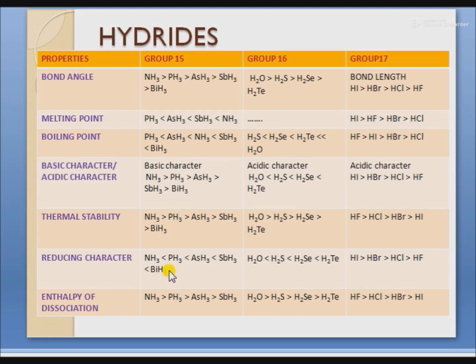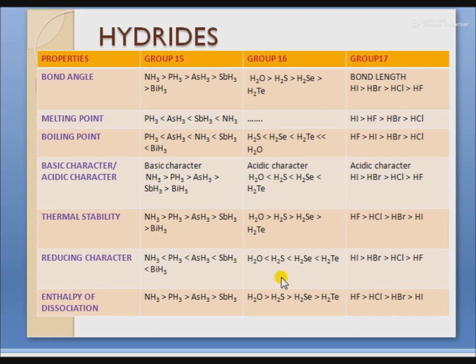because as we move down the group, the size of the atom increases, thermal stability decreases, and hence reducing character increases. Due to the bigger size of the molecule, bond strength weakens and it easily produces H positive ions, dissociates into the ions and shows the highest reducing character, as in the case of bismuth hydride.